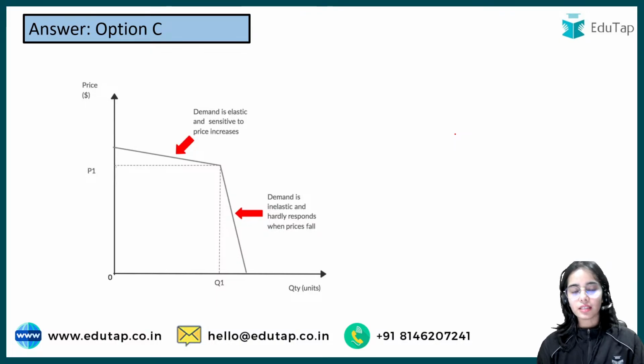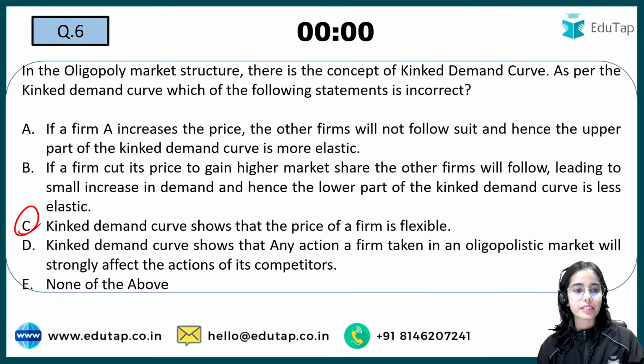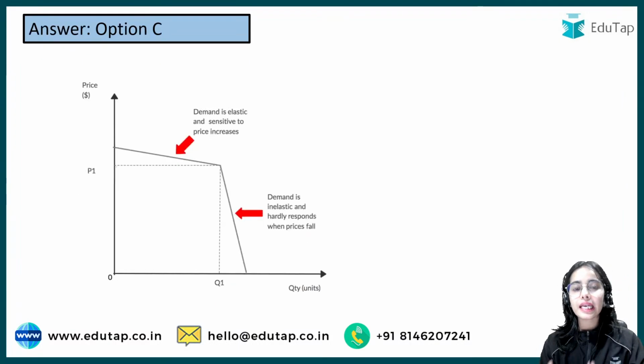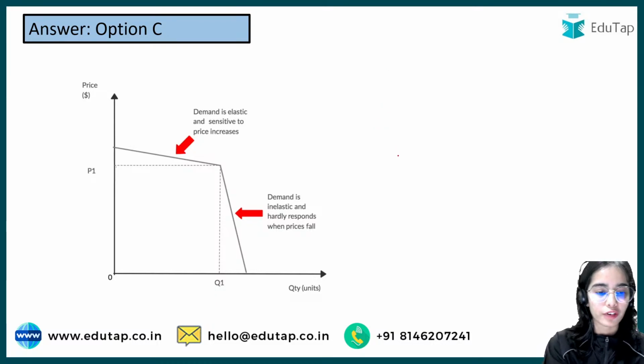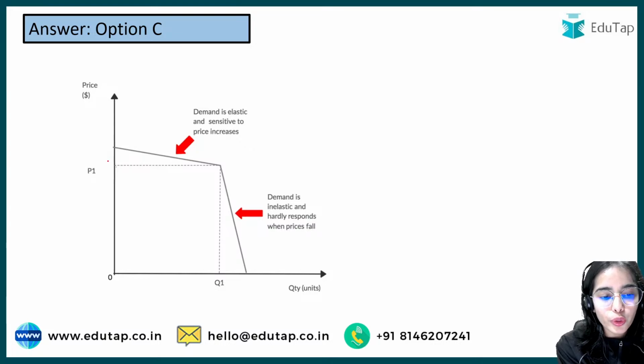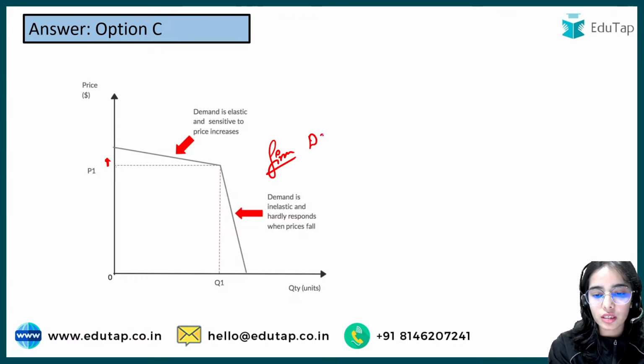Let's understand the people that are not able to give the right answer. So let's understand first of all, what is a kinked demand curve? What is a kinked demand curve? So a kinked demand curve has this kind of shape. If you want to increase the price, then what will happen? This is the demand curve of a firm.